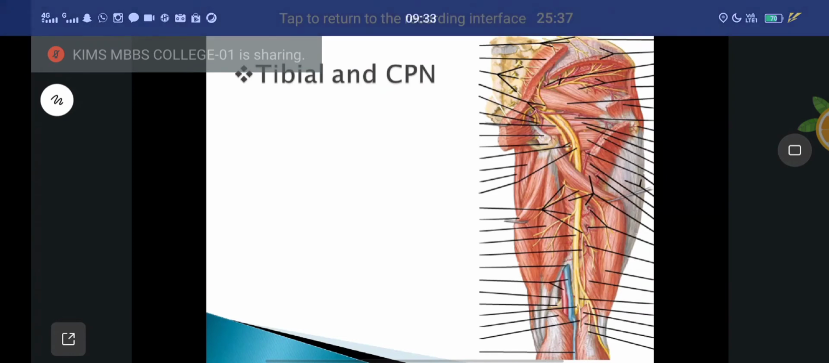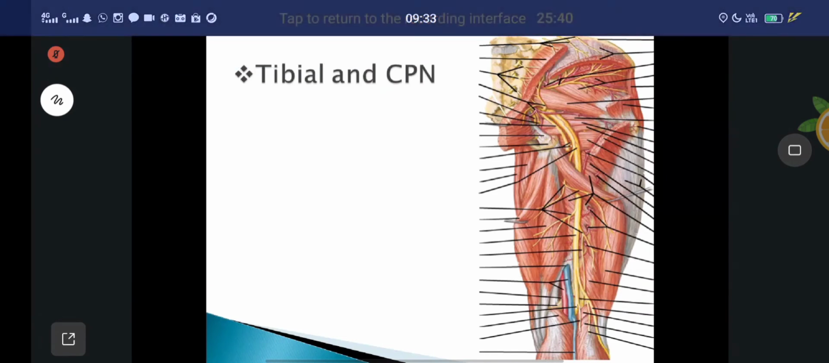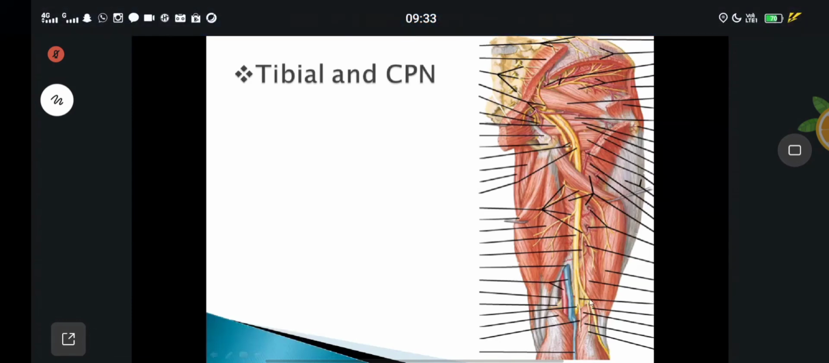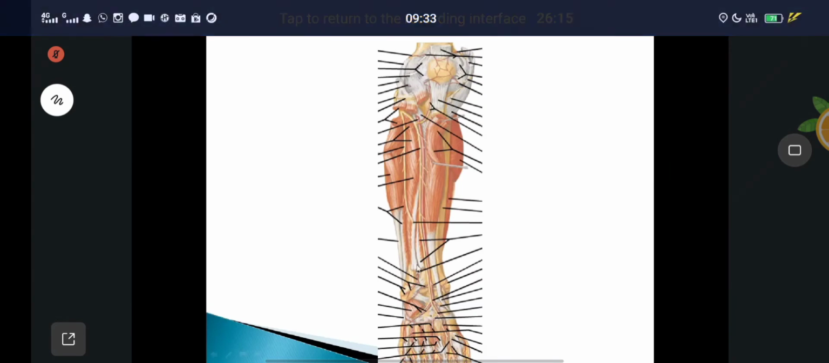Next one, tibial nerve as well as common peroneal nerve. I will repeat, tibial nerve and common peroneal nerve are branches of the sciatic nerve. See here, the sciatic nerve divides in the popliteal fossa into the tibial nerve and the common peroneal nerve. The common peroneal nerve supplies the lateral compartment as well as the anterior compartment of the leg. The tibial nerve goes to the posterior compartment. Understand? When you study the leg, you can read both the tibial nerve and the common peroneal nerve. This is the common peroneal nerve.